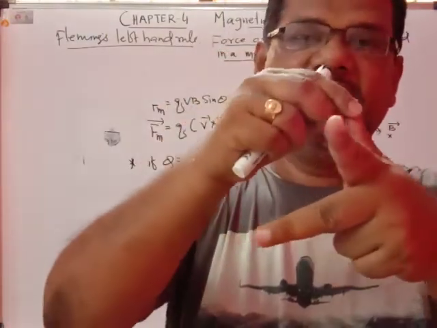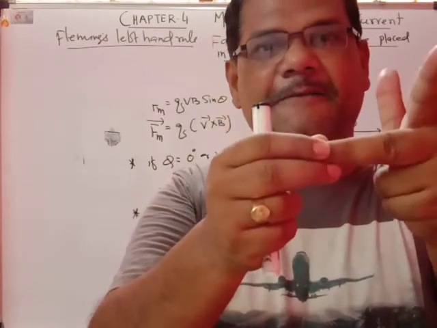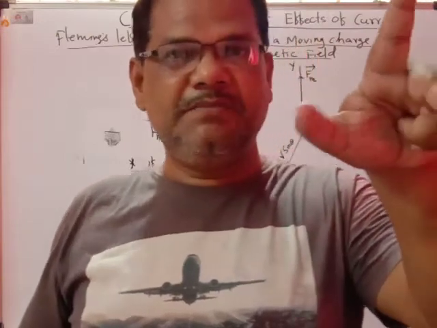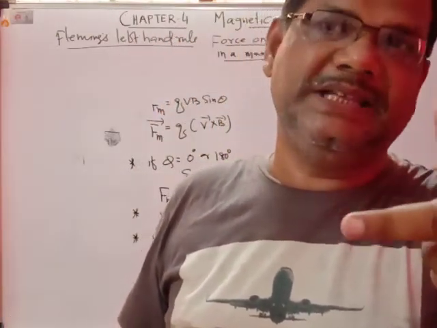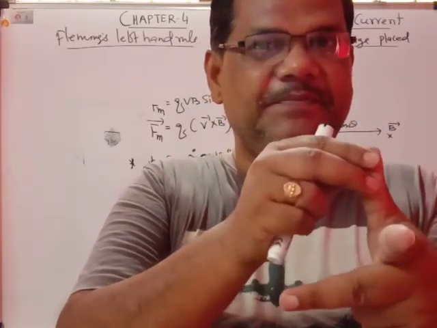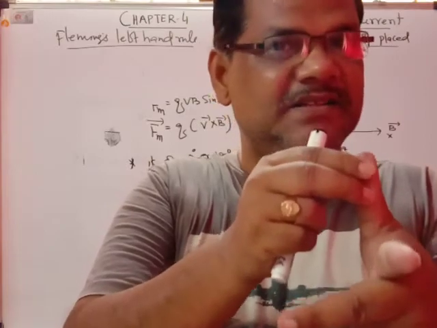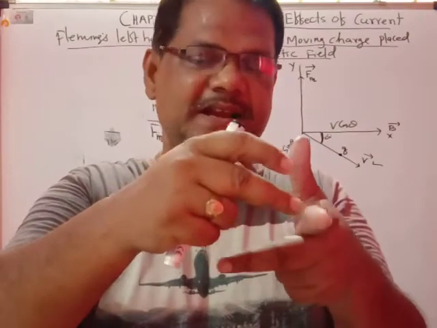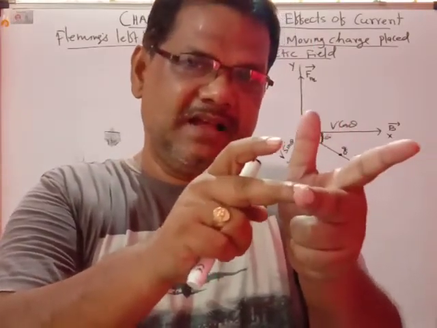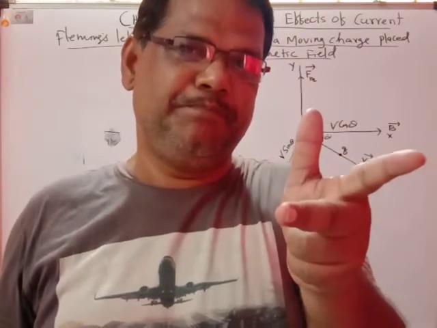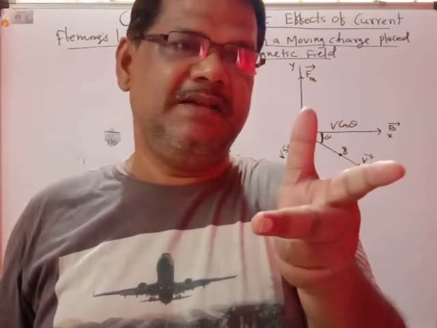The thumb, forefinger and middle finger are stretched mutually perpendicular to each other, so that the thumb gives the direction of the force acting on the charged particle, the forefinger indicates the direction of the magnetic field, and the middle finger gives the direction of the motion of the charged particle. This is Fleming's left-hand rule.